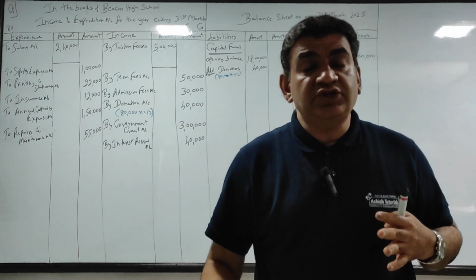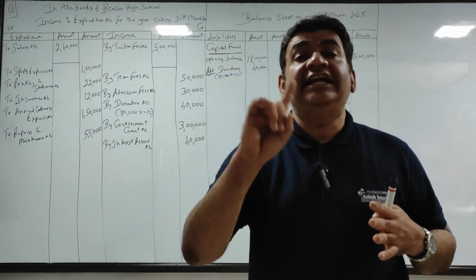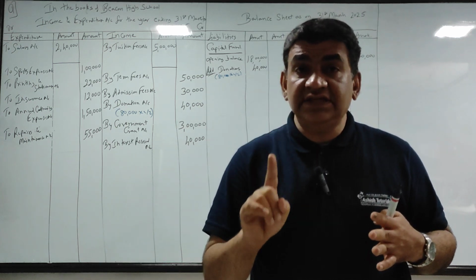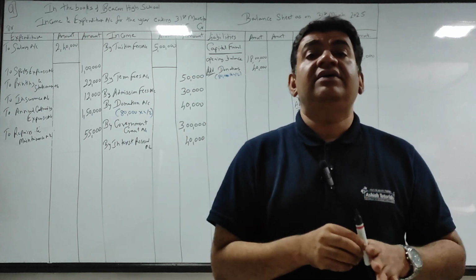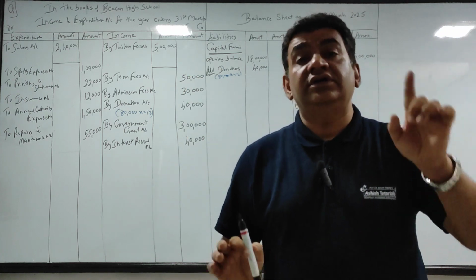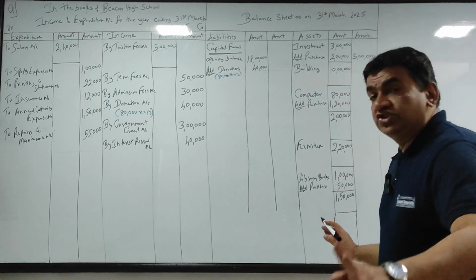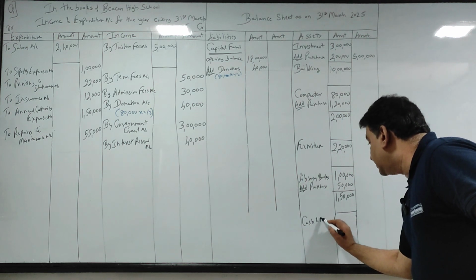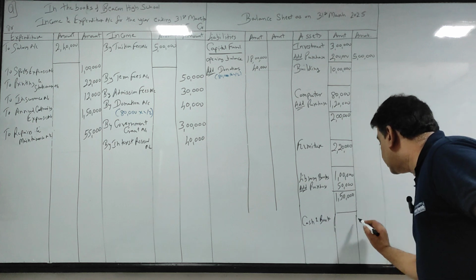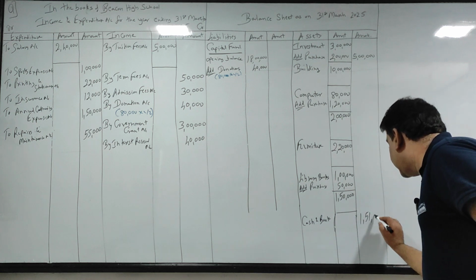So whenever cash bank shows by balance, it is a debit balance. Why debit balance? Because credit side पे by balance इसके लिए लिखा है, because my debit is more. So I have more money. So this is my cash and bank on the last day of the year.